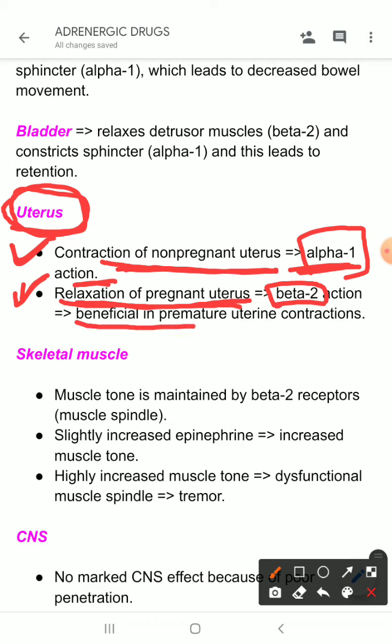This is beneficial in premature uterine contractions. Suppose a woman is really angry with someone and getting hysteric, and there is premature contraction of the uterus. If you give a beta 2 agonist drug, that will relax the uterus and prevent the fetus from expulsion.